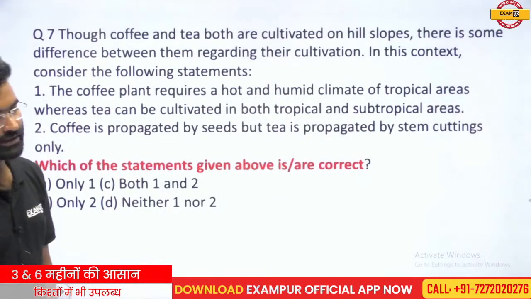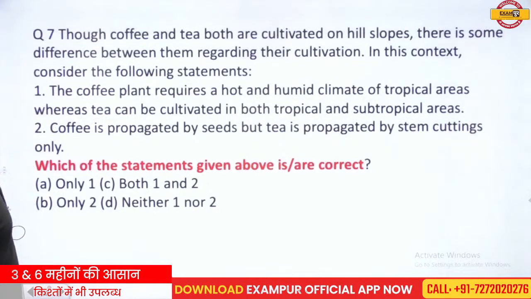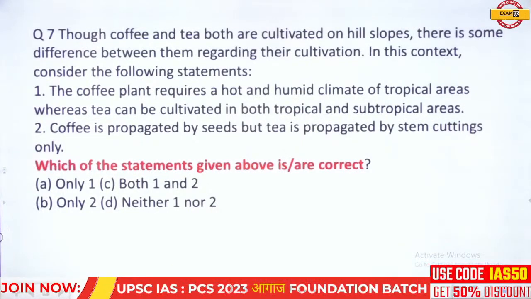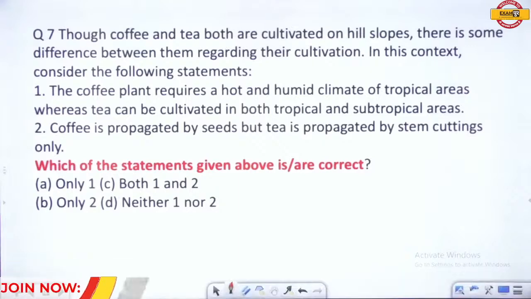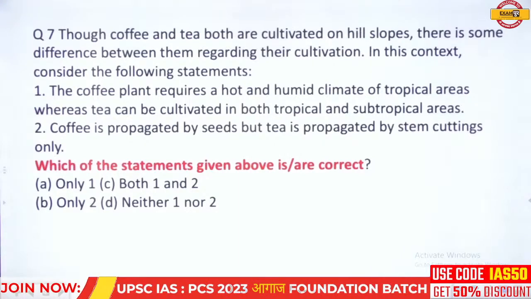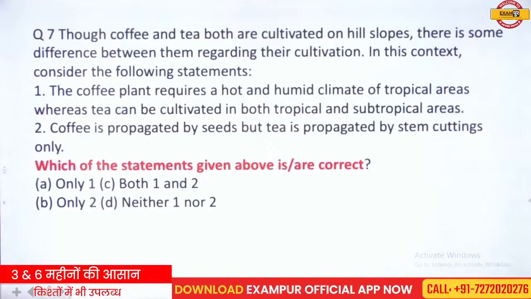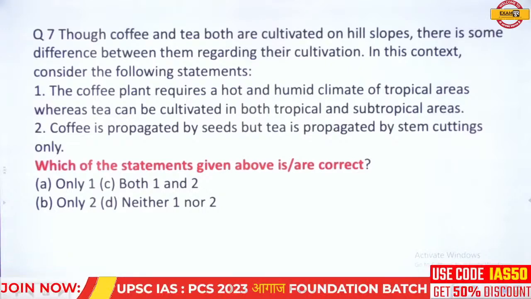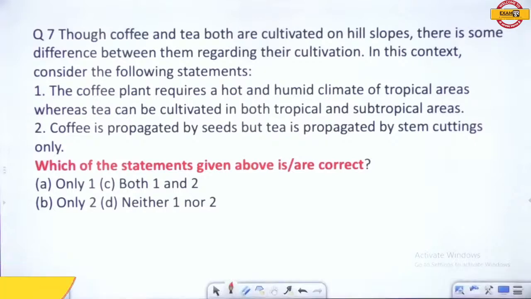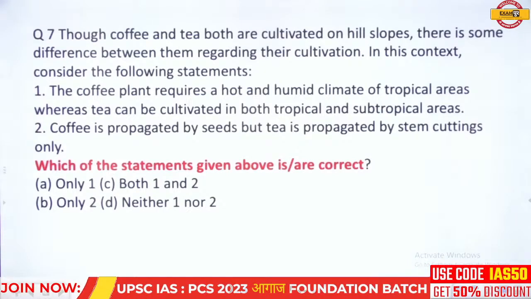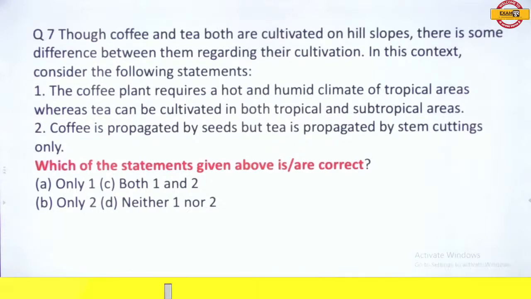Okay, so read this question carefully. Though coffee and tea both are cultivated on the hill slopes, there is some difference between them regarding their cultivation. In this context, consider the following statements. One: The coffee plant requires the hot and humid climate of tropical areas, whereas the tea can be cultivated in both tropical and subtropical areas. Two: Coffee is propagated by the seeds, but tea is propagated by stem cutting only. Which of the statements given above is correct? Only one, only two, both one and two, or neither one nor two.